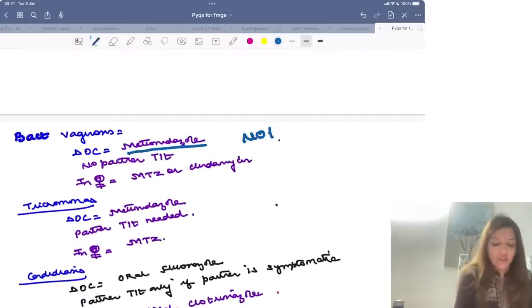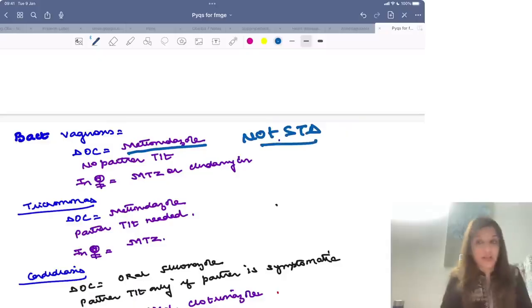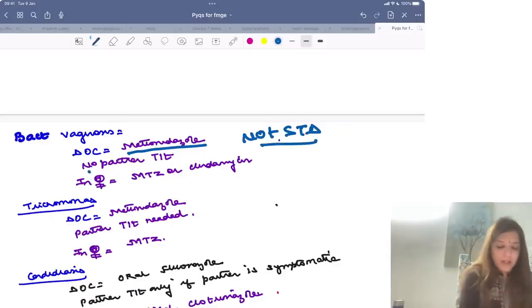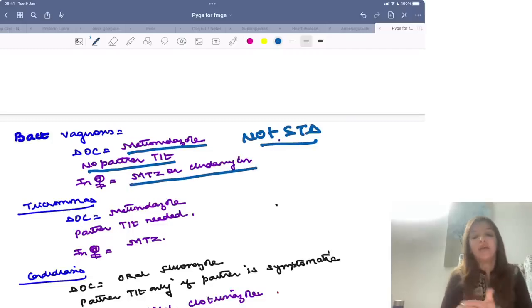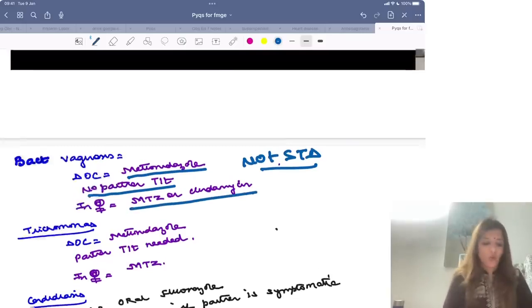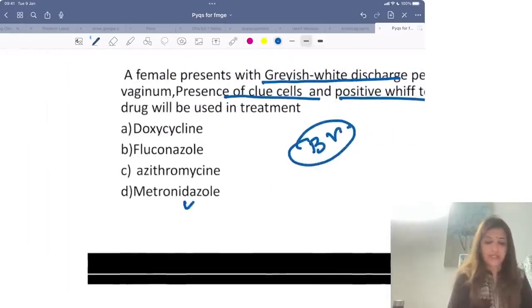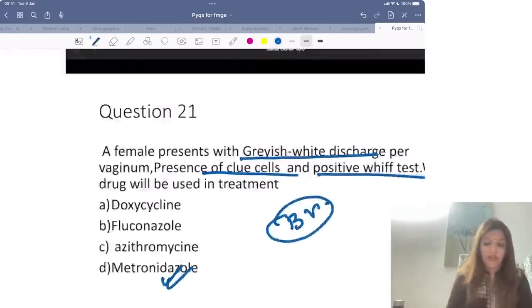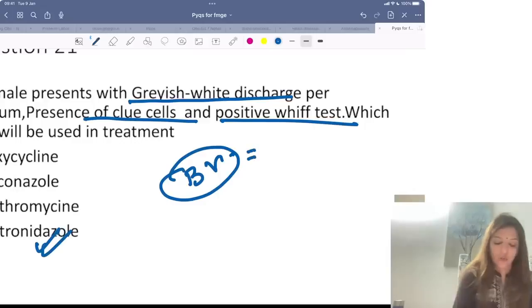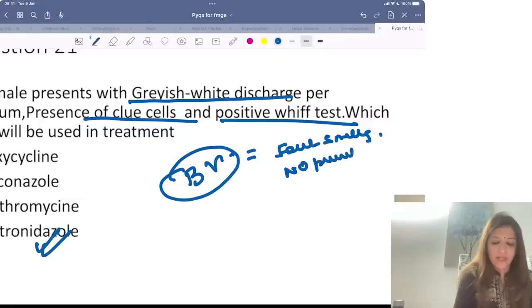Bacterial vaginosis is not sexually transmitted, so no partner treatment is needed. And if the patient is pregnant, then also the drug of choice is metronidazole or clindamycin, right? So over here, the drug of choice is metronidazole. Please remember that in case of bacterial vaginosis, you have a foul smelling discharge and there is no pruritus.